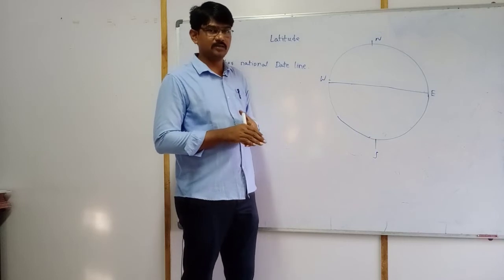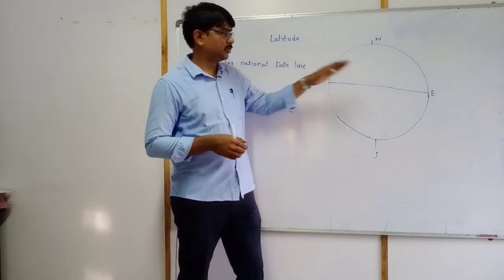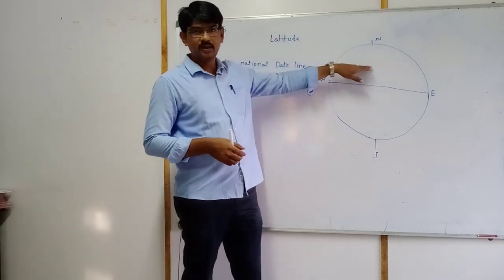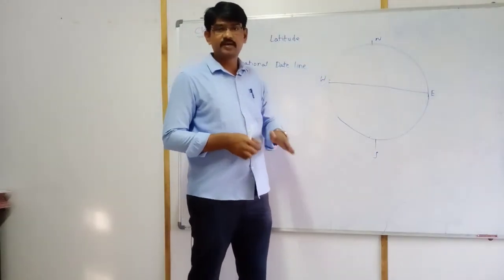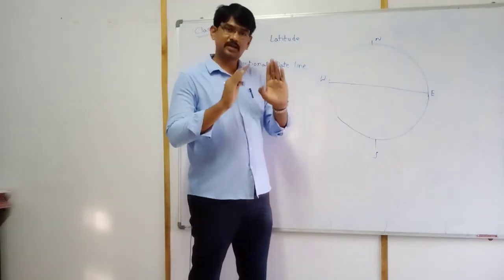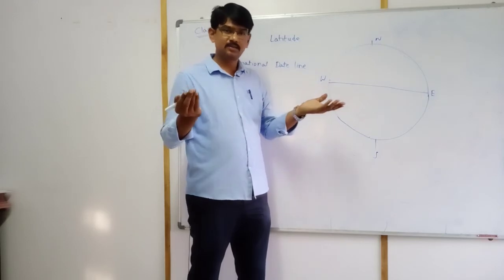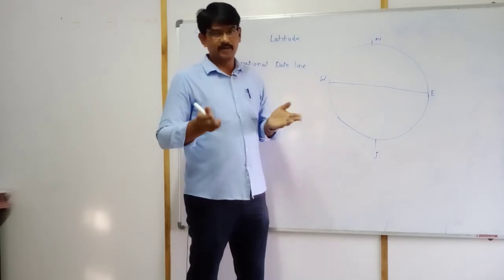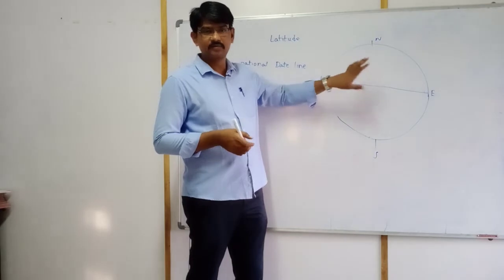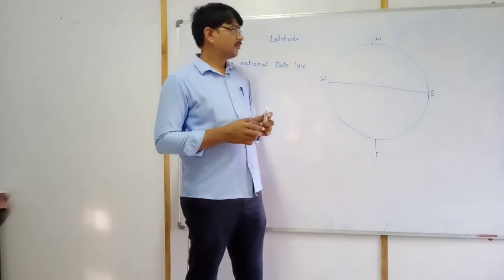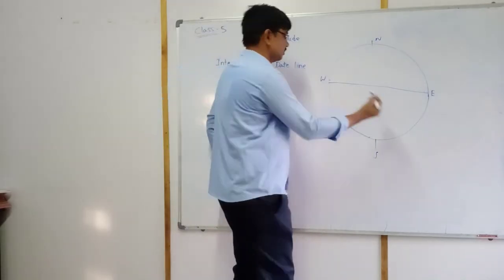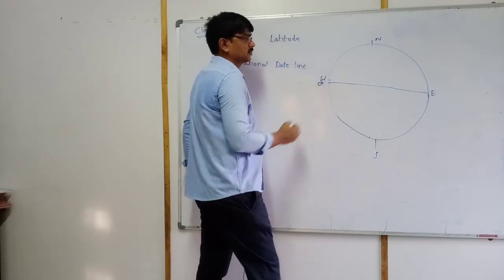Don't get confused. Important latitudes mean one line. Geographers have given names to some of those lines. The remaining lines are not given names, but some lines are. First of all, this is 0 degrees, right?